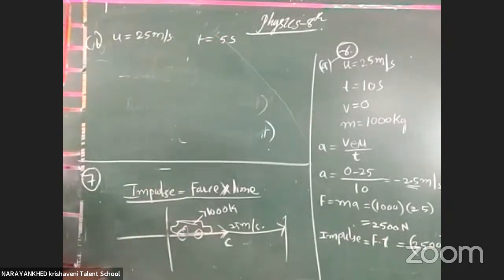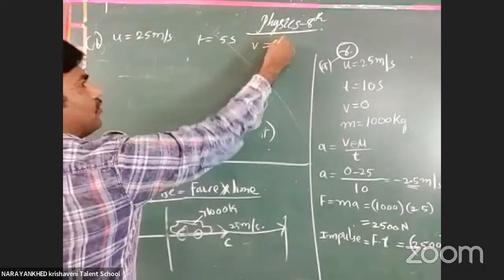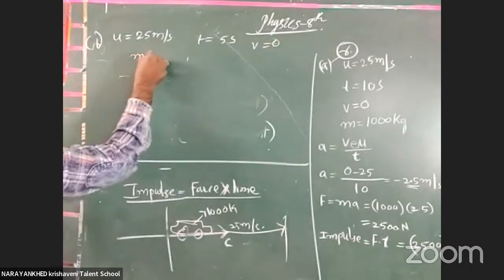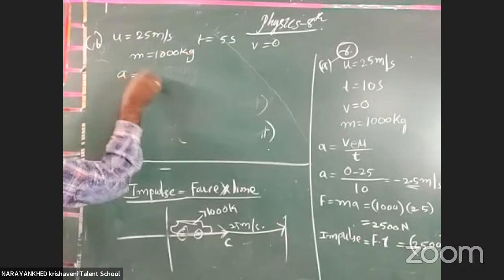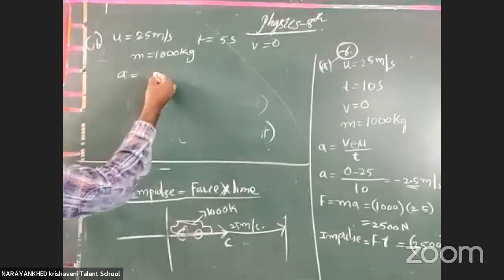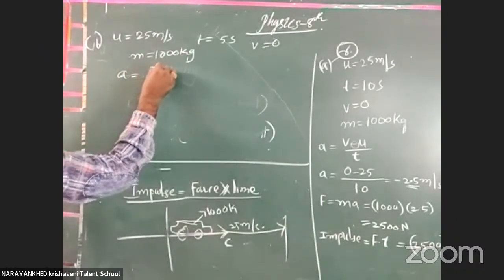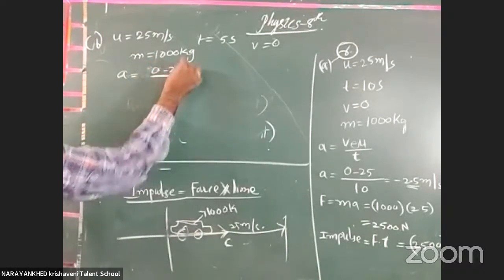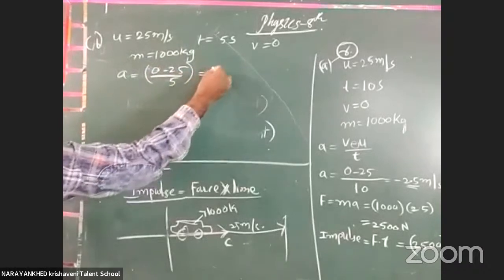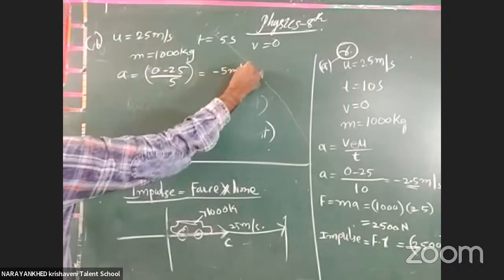Got it or not? v is equal to what here? 0 only. And m is equal to 1000 kg only. Now a is equal to v minus u by t, that is 0 minus 25 by 5. It will become minus 5 meters per second squared.